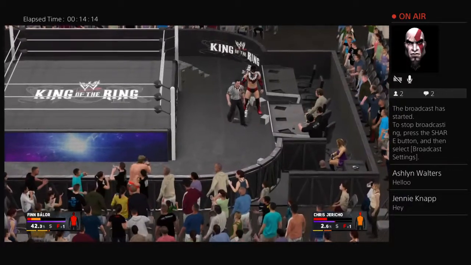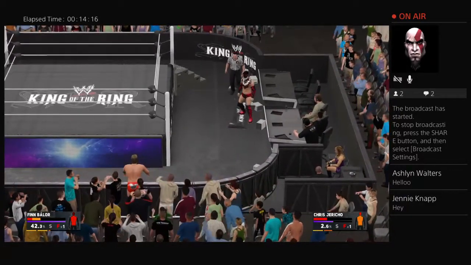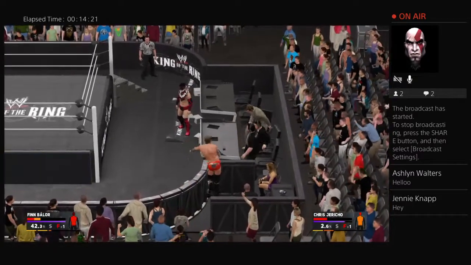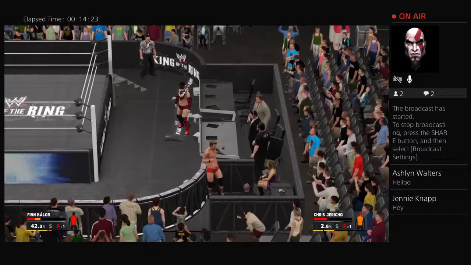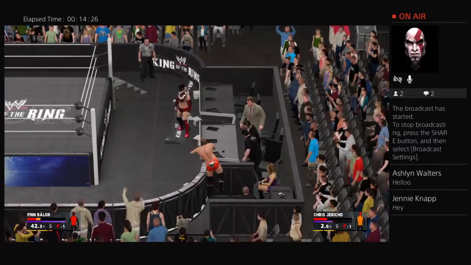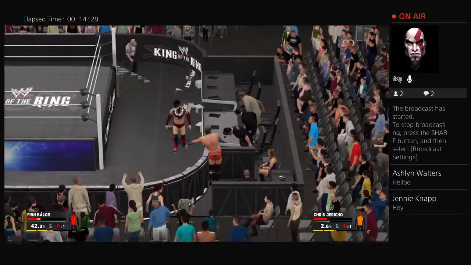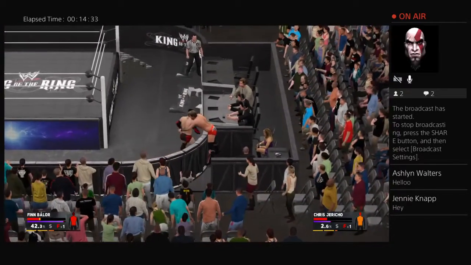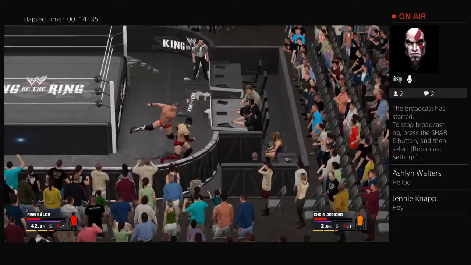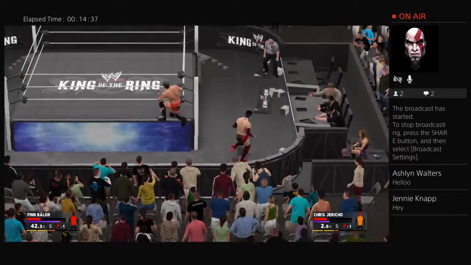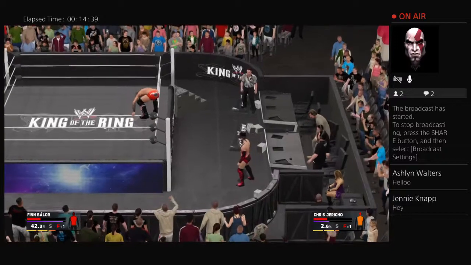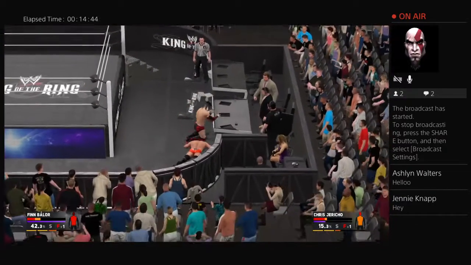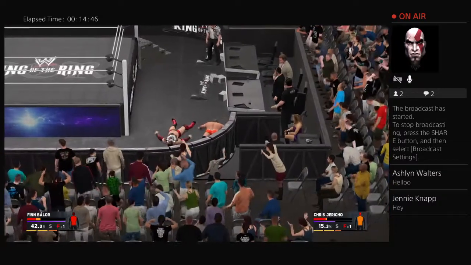And Chris Jericho now trying to get back to his feet. And now look at this, Chris Jericho. He's just hanging in there on the barricade now. I don't know what the hell is going on. Chris Jericho now just hanging in there. And oh, look at that. Chris Jericho jumping off the barricade. I don't know what the hell just happened there. I think Jericho was really trying to get away from Balor. Oh, look at that. Balor getting taken down.